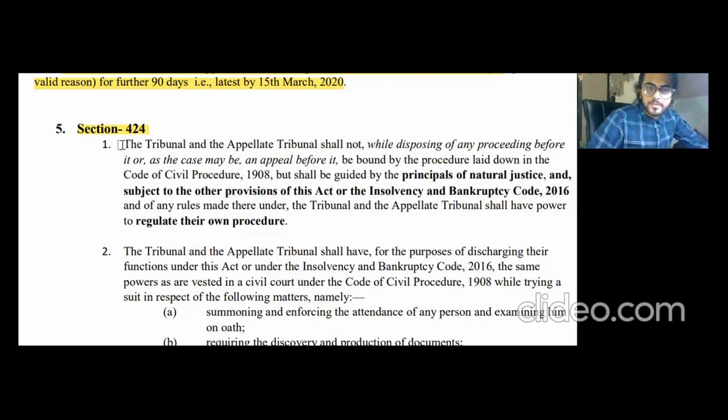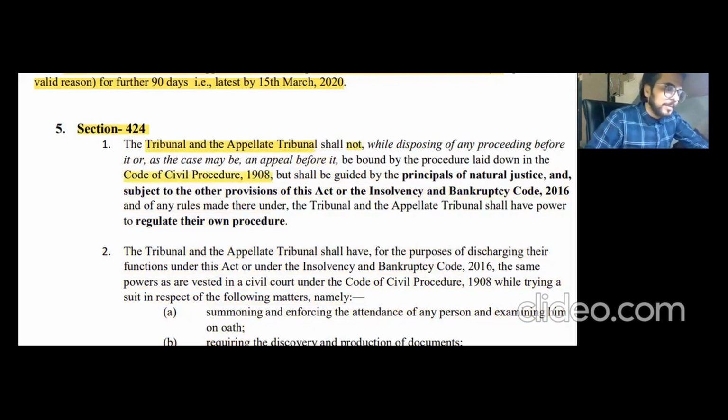So yes, the tribunal and the appellate tribunal, that is NCLT and NCLAT, shall not, while disposing of any proceeding before it, or an appeal before it, be bound by the procedure laid down in the Code of Civil Procedure 1908.